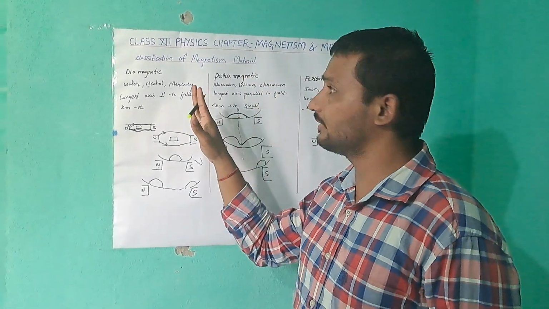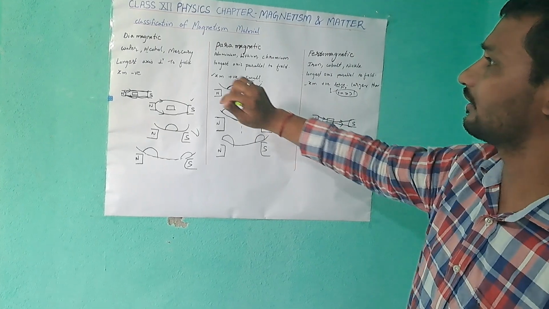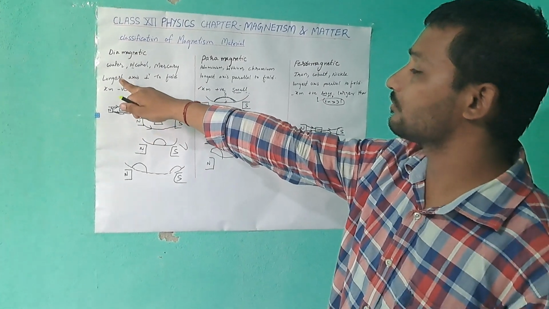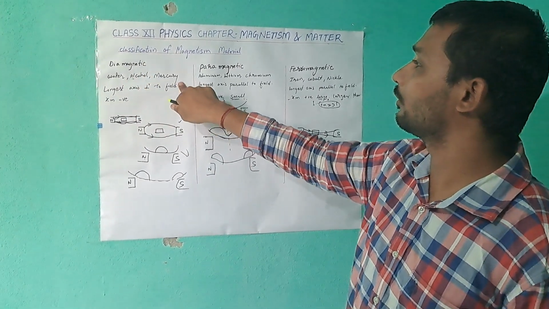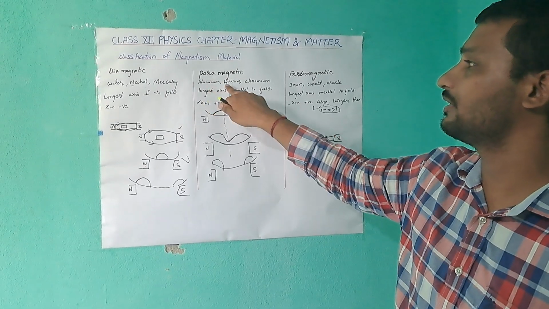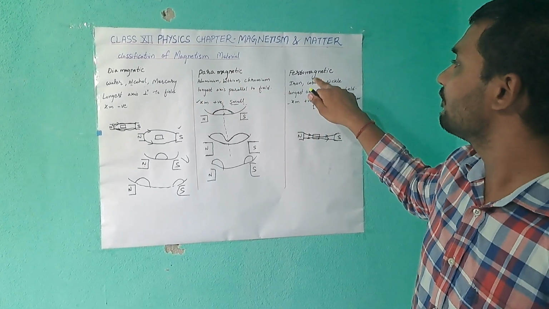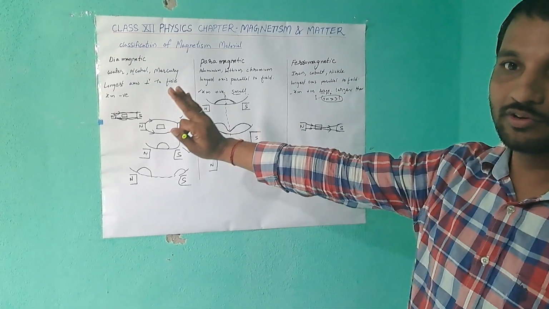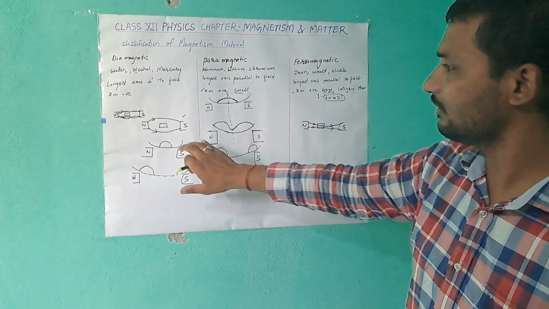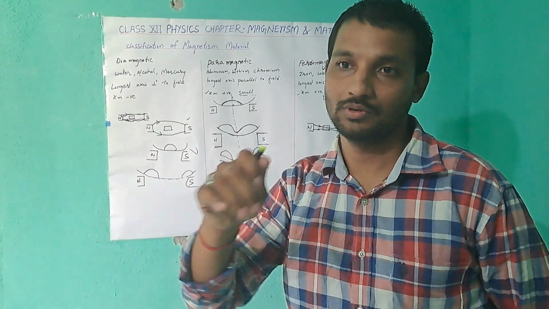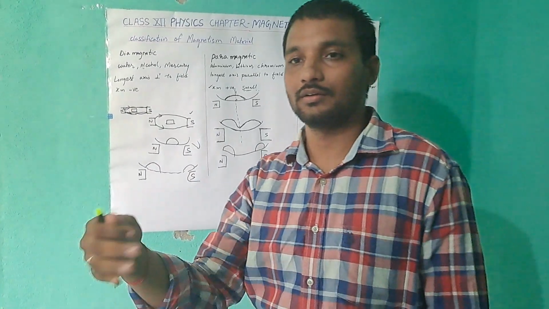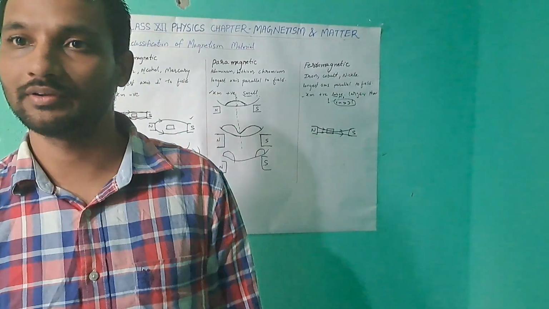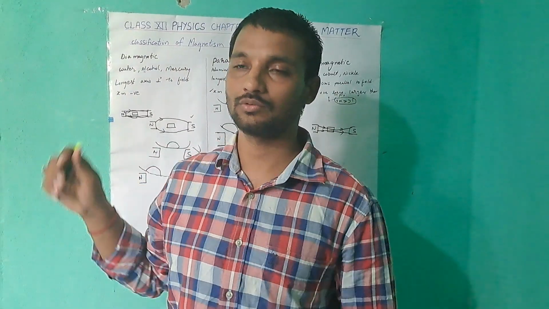About diamagnetic, paramagnetic, and ferromagnetic materials, examples for diamagnetic are water, alcohol, and mercury. Paramagnetic: aluminium, lithium, chromium. Ferromagnetic: iron, cobalt, nickel. Very easy topic, we discussed it briefly. Once you study, tomorrow I will ask you questions.